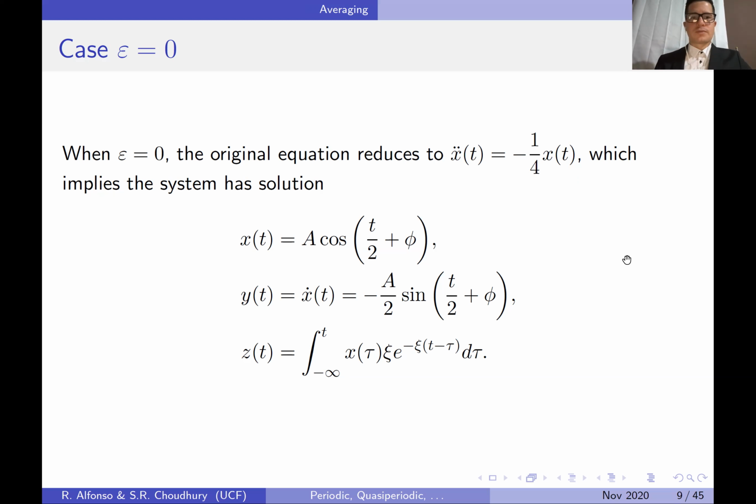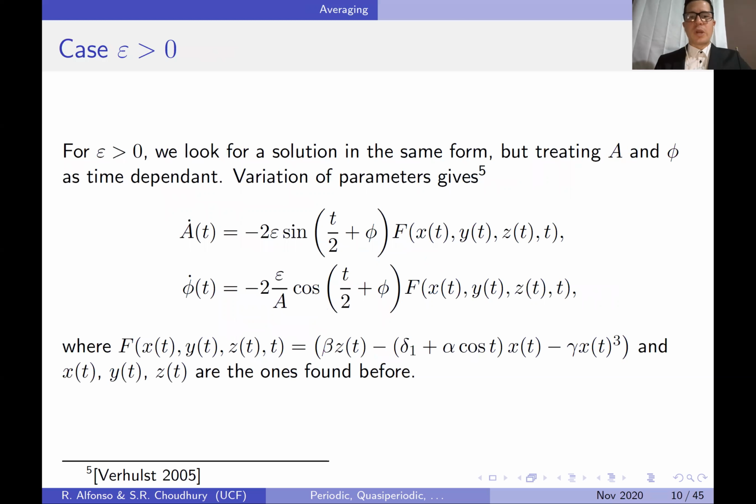And of course, for epsilon greater than 0, we look for a solution in the same form, but now treating a, which is the amplitude, and the phase as time dependent, and therefore we're going to use variation of parameters, in the same way as in the monograph by Verhulst in 2005. And all steps are in depth in there, and that's how we get a dot and phi dot,